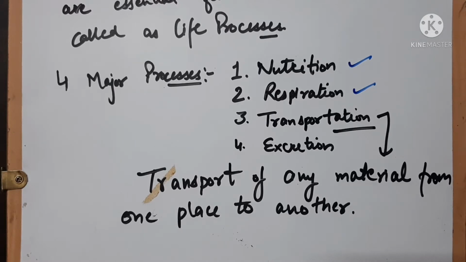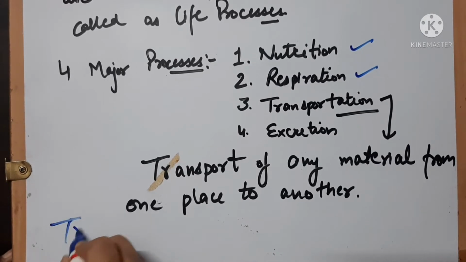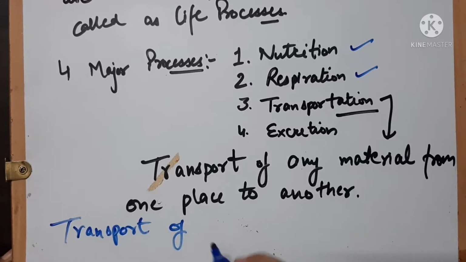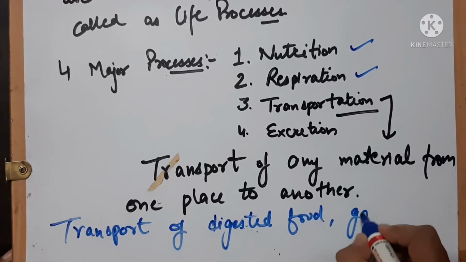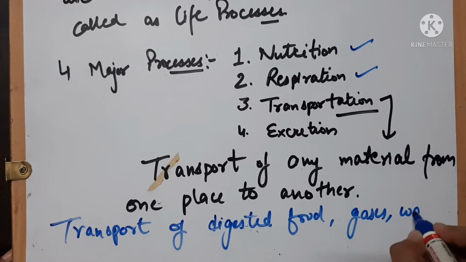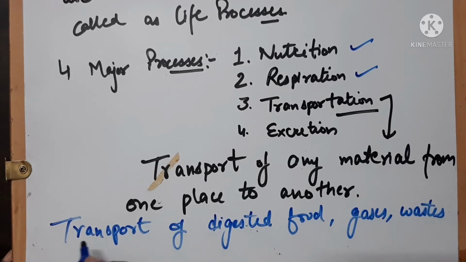But in the terms of biology, what is the meaning of transportation here? Here transportation means transport of digested food, gases, waste, etc. from one part of the body to another.